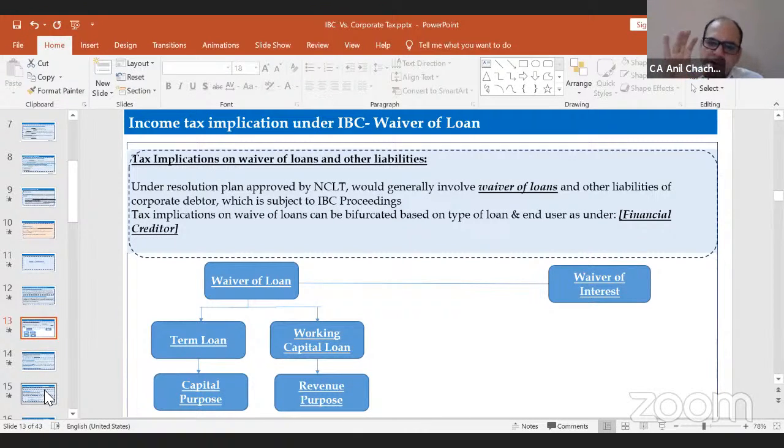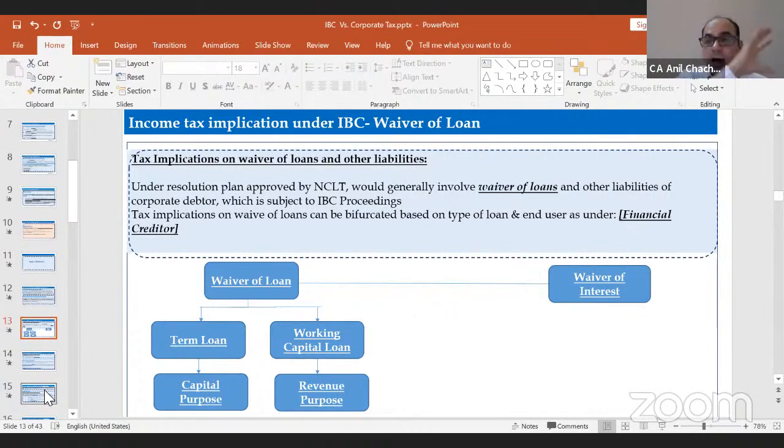Now let's take an example of the debt only. I've taken a loan from the Punjab National Bank of 1,000 rupees, and they have proposed to pay only 400, and 600 is the waiver amount. Now let's take this example and we will continue the discussion with this in the subsequent slides. So waiver of loan is a major item which has been proposed or taken by the adjudicating authority under this Insolvency and Bankruptcy Code.